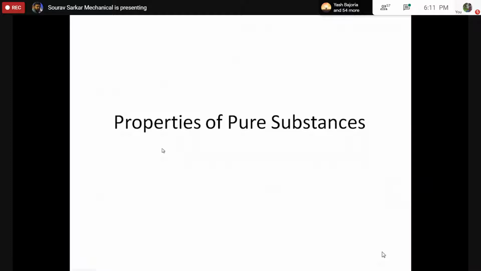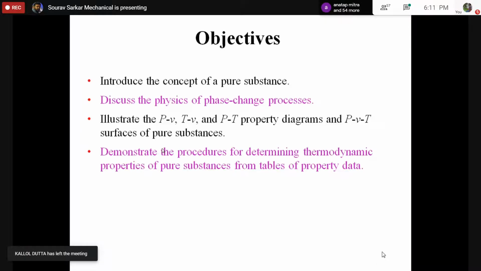So if we look into the slide very carefully, what is a pure substance? What we are going to discuss is the concept of pure substance, the physics of the phase change process, and how to plot the phase change process in a PV diagram, or maybe a TV diagram, or a PT diagram. These are basically the independent intensive properties used to locate those diagrams. You can carefully look that these are not capital V, these are small v's, because you need intensive properties. And we'll also learn about what are called PVT surfaces.